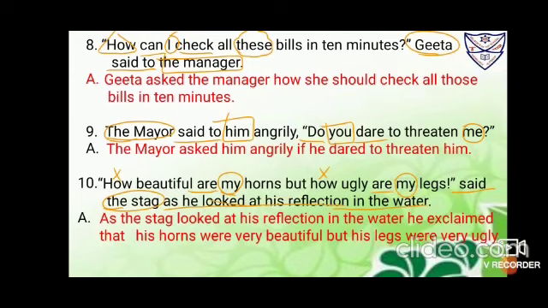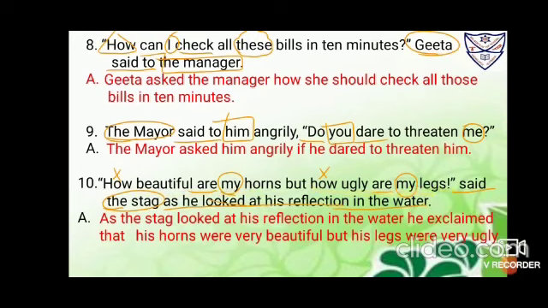Okay, now because it is an exclamatory sentence, we won't drop down the conjunction that, and we'll be using it. But he's just asking, he's showing how beautiful are my horns. So he's proud of his horns, but at the same time he is not proud of his legs. So you simply write here exclaimed. Okay, because here he is joyful and here he is sad. So you don't write exclaimed with sorrow or exclaimed with joy. We'll simply write he exclaimed. Okay, so as the stag looked at his reflection in the water, he exclaimed that, okay, his horns were beautiful, but his legs were ugly.